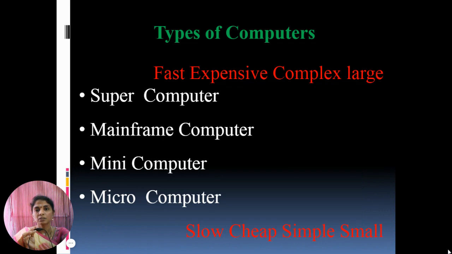Next concept to discuss is the types of computers. The digital computers that are available nowadays vary in their size and types. Computers are broadly classified into four categories: microcomputer, minicomputer, mainframe computer, and supercomputer.